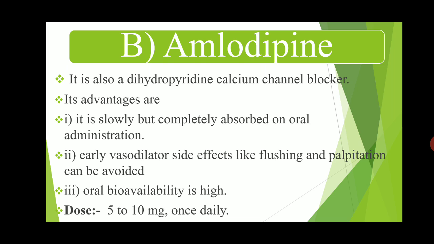Nifedipine shows these flushing and palpitation adverse effects, but with amlodipine these adverse effects are avoided. Oral bioavailability of amlodipine is high, so amlodipine is commonly used for the treatment of hypertension. The dose is 5 to 10 milligrams once daily.